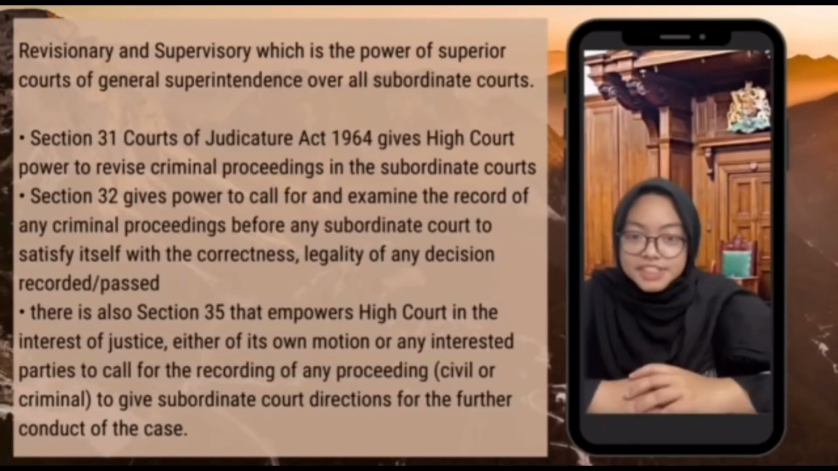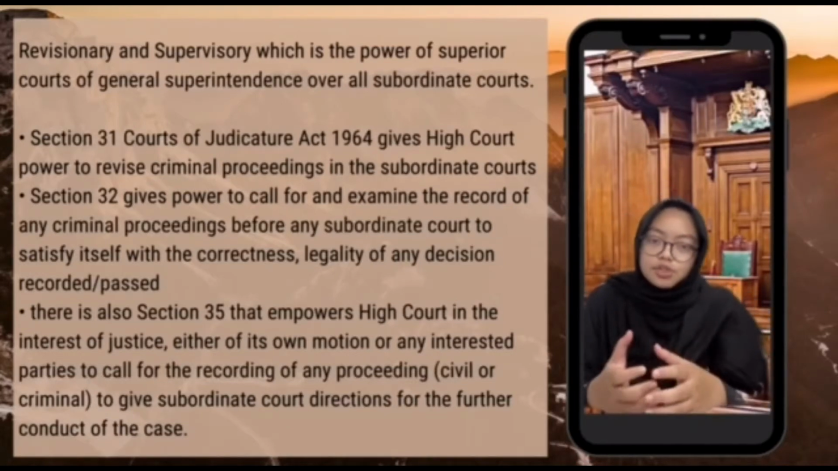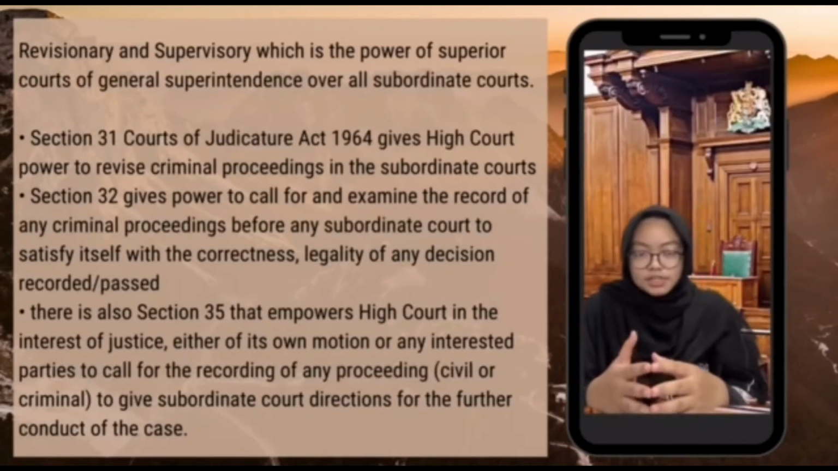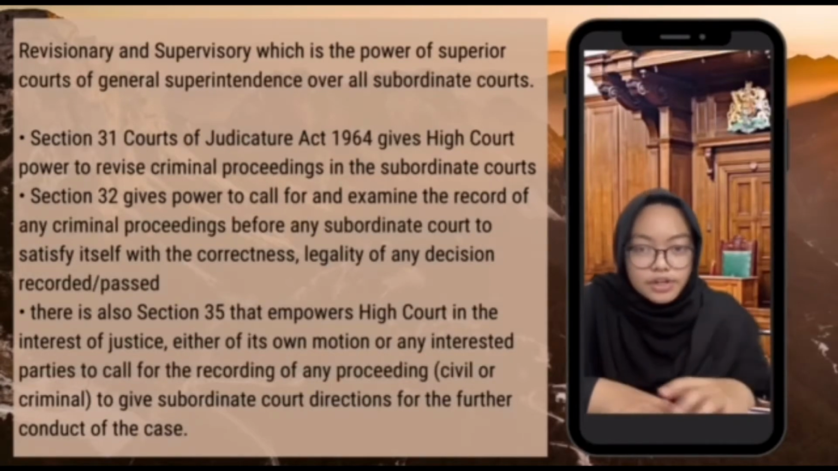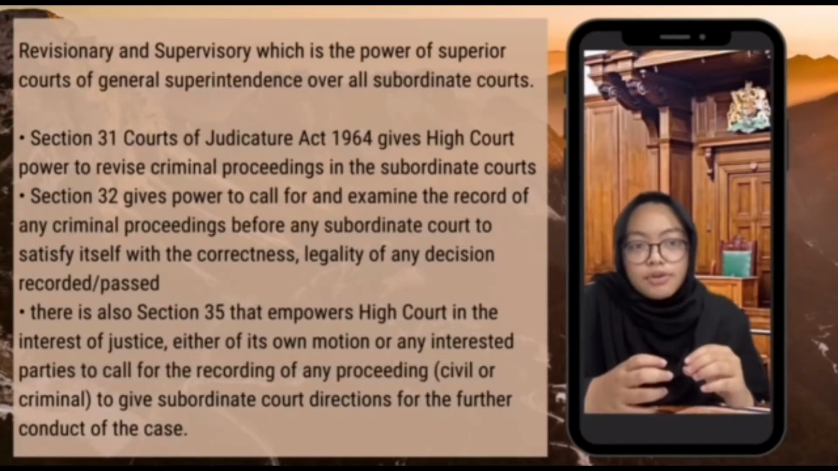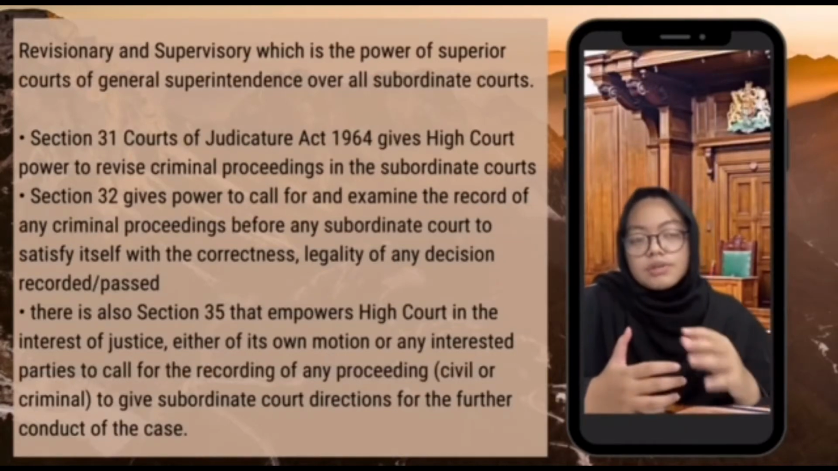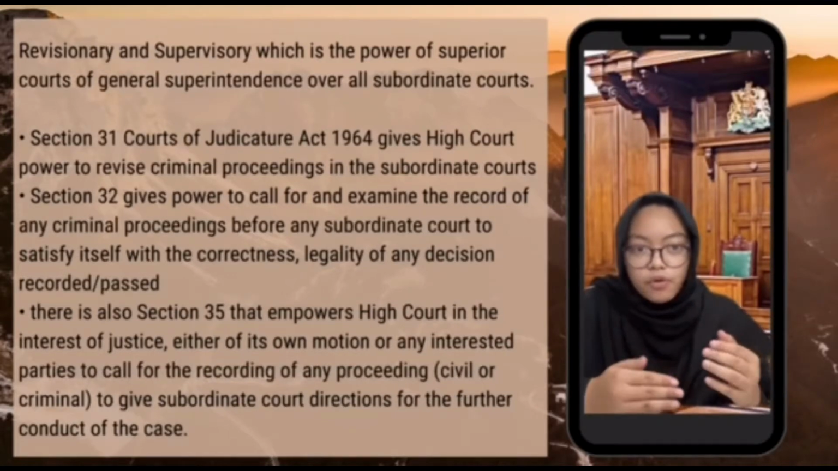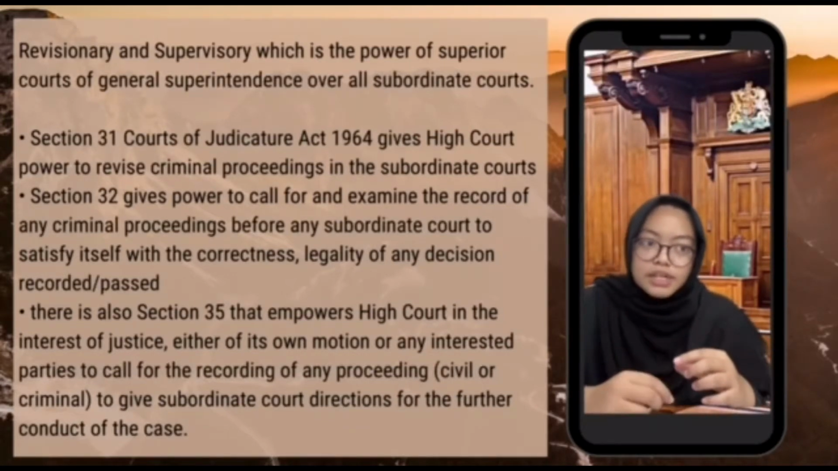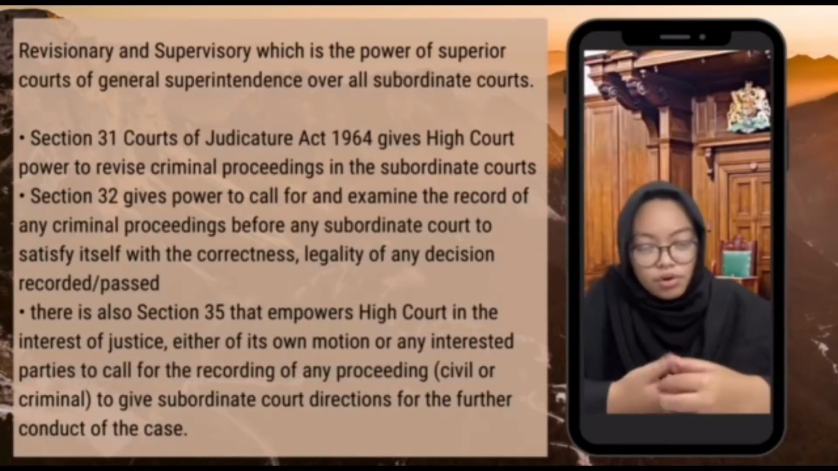Next is the revisionary and supervisory jurisdiction, which is the power of superior courts of general superintendence over all subordinate courts. Section 31 of the Courts of Judicature Act 1964 gives the High Court the power to revise criminal proceedings in the subordinate courts. Section 32 gives power to call for and examine the record of any criminal proceedings before any subordinate court to satisfy itself as to the correctness and legality of any decision recorded or passed.